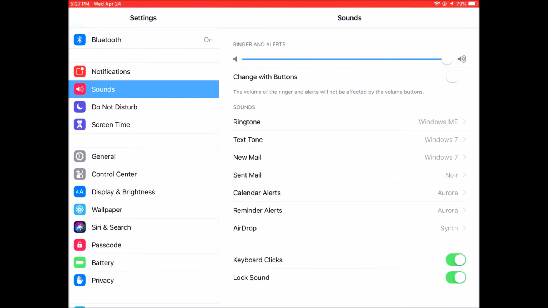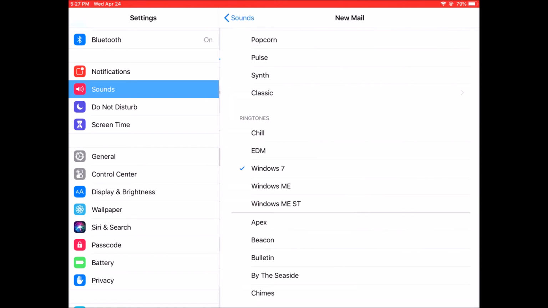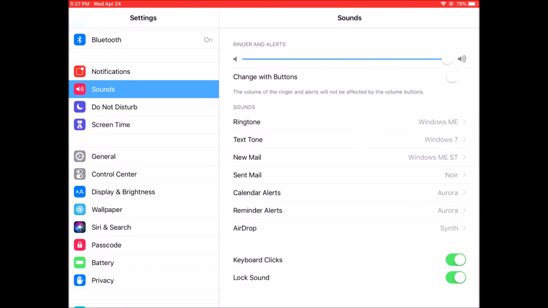My text tone is the Windows 7 startup sound. And for new mail, when I get a new piece of mail from any of my mailing accounts, the Windows Millennium Edition shutdown sound. After this video, I'm going to set up the sent mail, the calendar alerts, the reminder alerts, and AirDrop alert with Windows sounds.